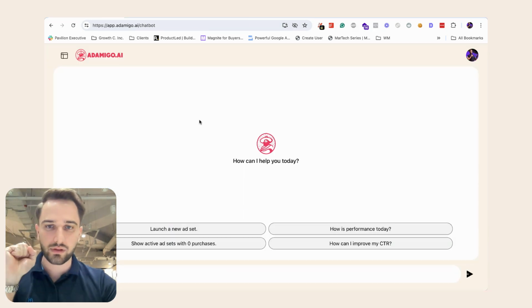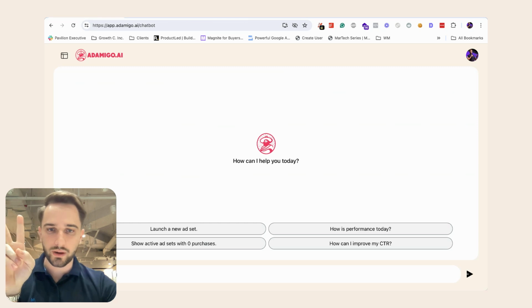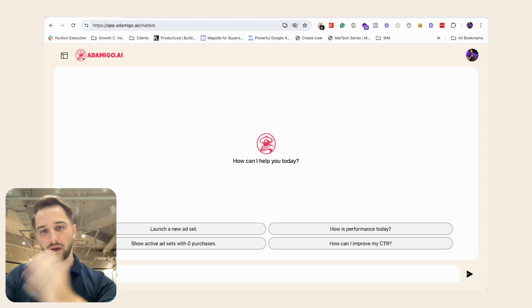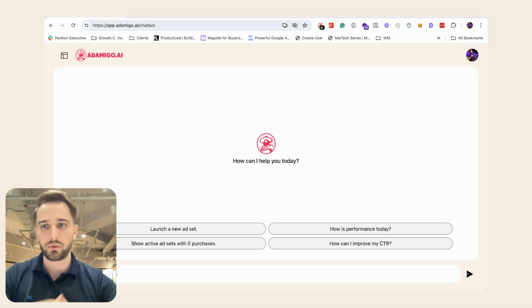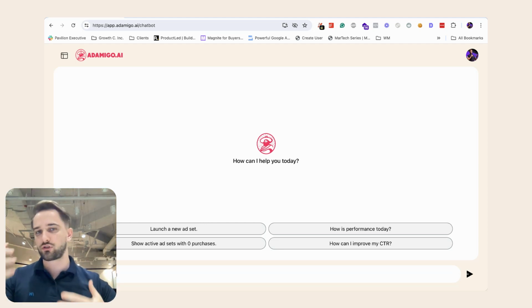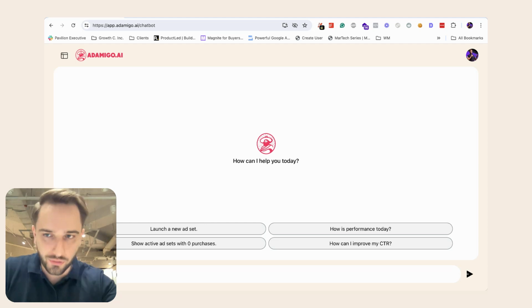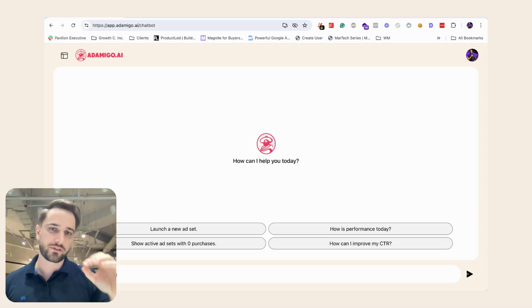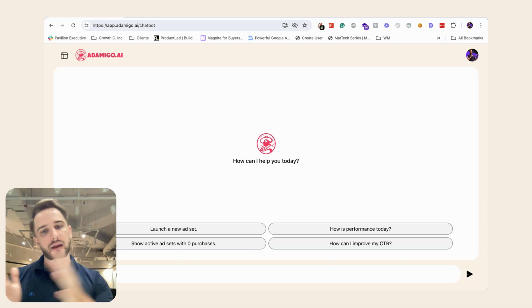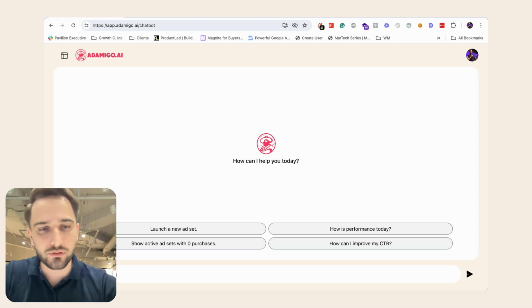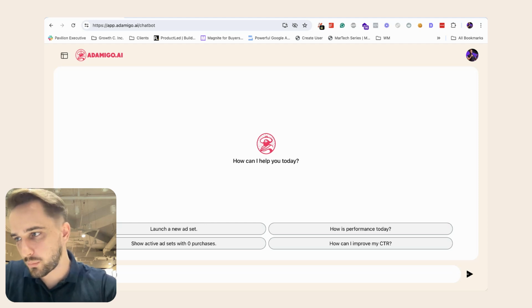Now, before we dive into the demo here for AdAmigo for this specific use case, two quick disclaimers. Number one, this is AdAmigo beta version 1, right? We are on the cutting edge of AI technology with this AI chat agent, and speed, look, feel, functionality is improving and changing every single day. So just bear that in mind. Number two is that this video is not going to be quick, short, and precise. It's going to be rather thorough. I will every now and then try to throw in some additional pieces of information so that by the end of this, you will know how to manage your ad account every single day using this new AI tool that is coming up in the market as we speak.